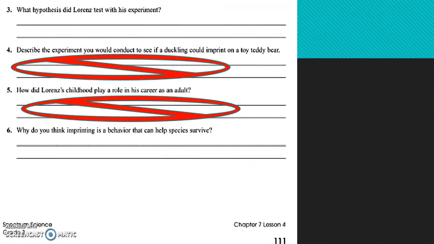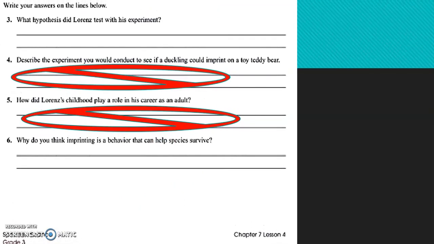It's important to see that if you make the sound of the animals in the beginning when the baby is born, you are imprinting. In conclusion, you're not going to do all the answers, only the 2, the 3, and the 6. Number 3 says, what hypothesis did Lawrence test with his experiment? The hypothesis was super easy, about the behavior of the animals, right? That everything can change the behavior of the animals, with the sound and the appearance.